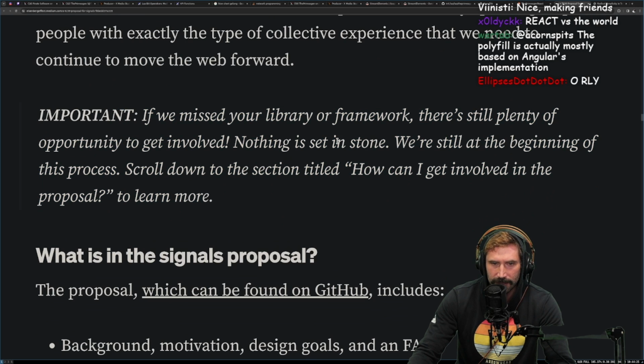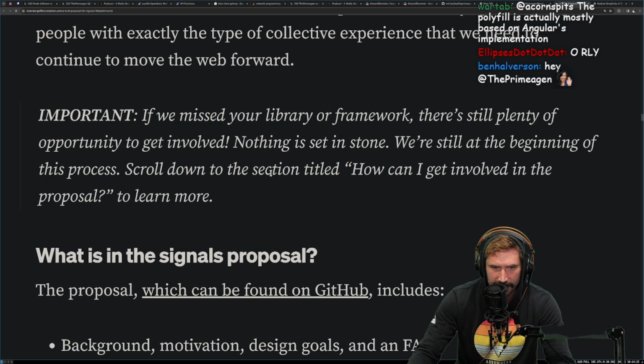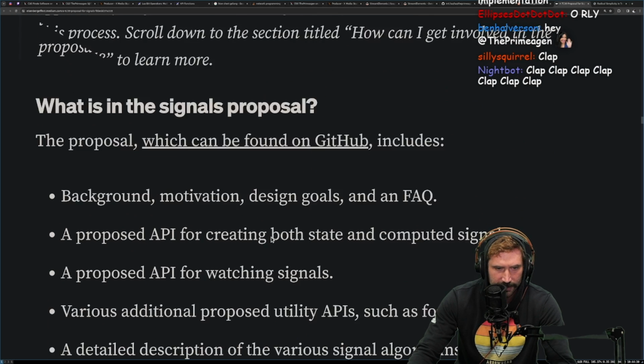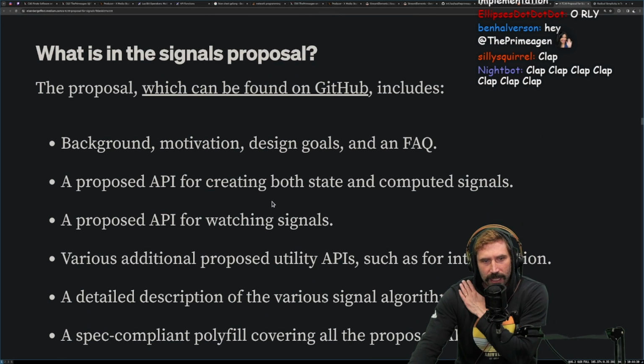Important, if I've missed your library or framework, there's still plenty of opportunity to get involved. Nothing is set in stone. We're still at the beginning of this process. Scroll down to the section titled, How Can I Get Involved? What is the signals proposal?